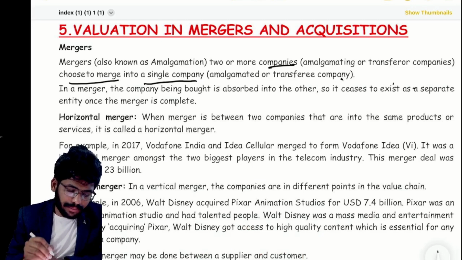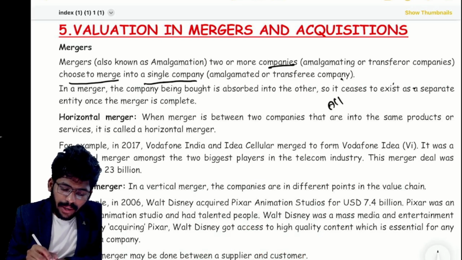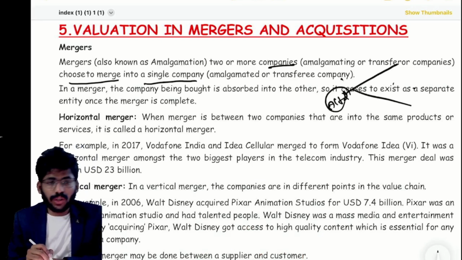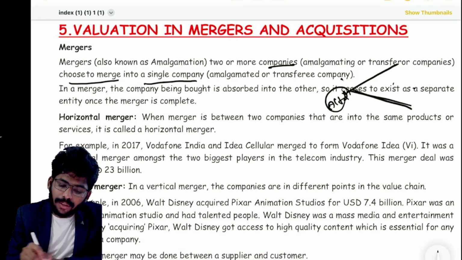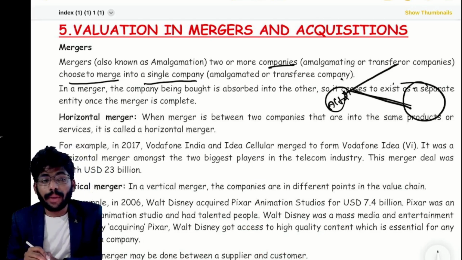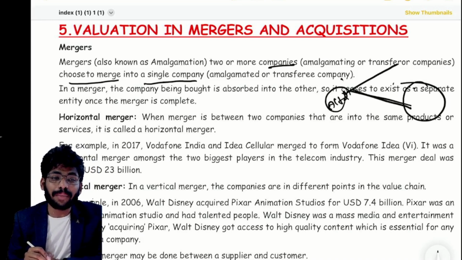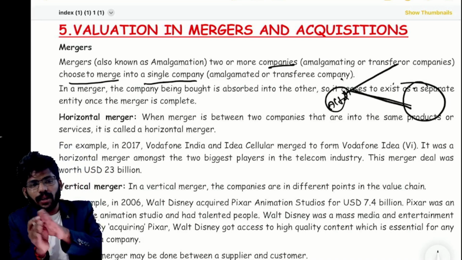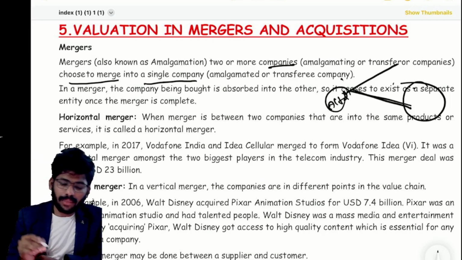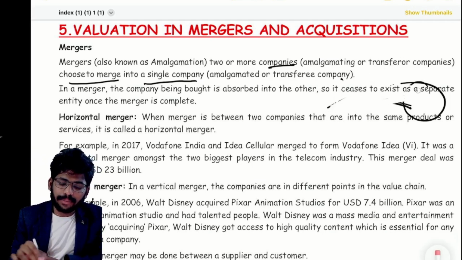Next, if a company is divided into two, that is, one part of the business is separating, it is nothing but a demerger. Merger means joining. Demerger means separating. Clear?